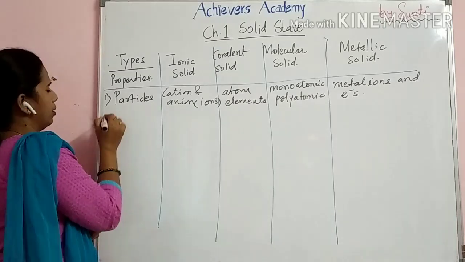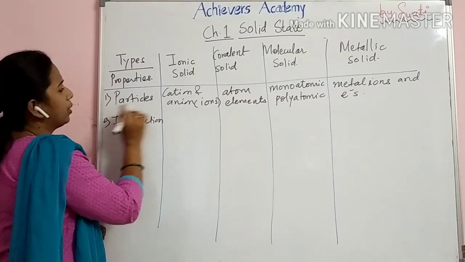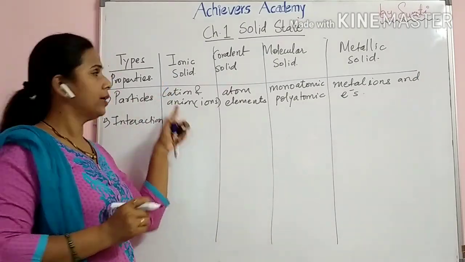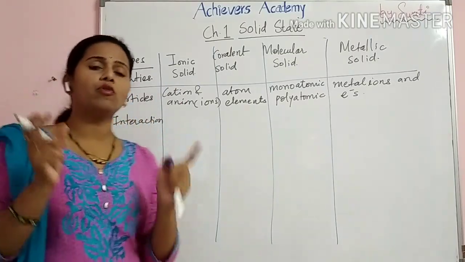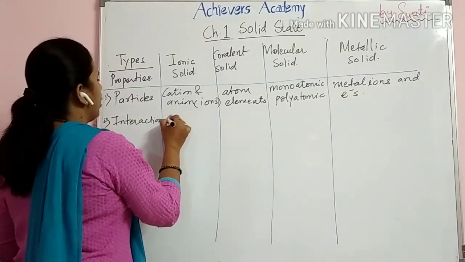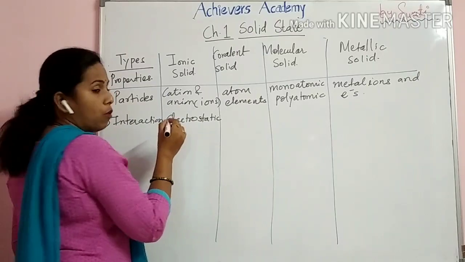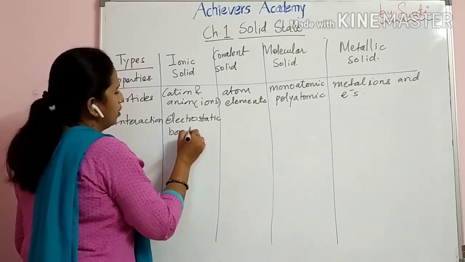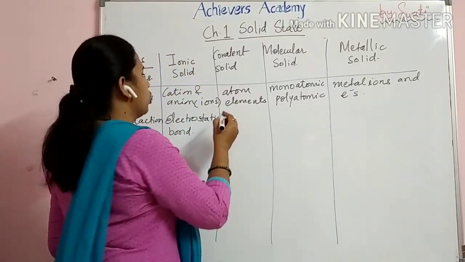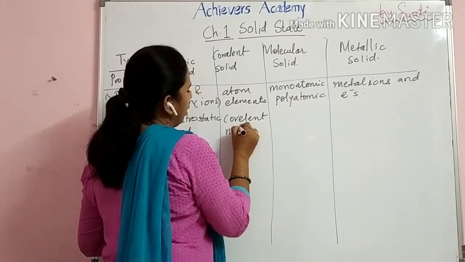Now, what interaction is there? As cation and anion are there, the type of bond which is going to form is a strong electrostatic force of attraction. So it is an electrostatic bond. Now, covalent. As we know, sharing of electrons is there. So the bond is purely covalent in nature. Covalent bond.